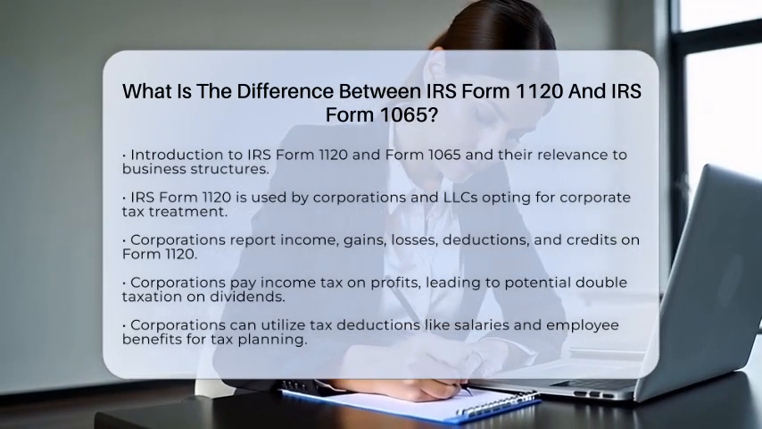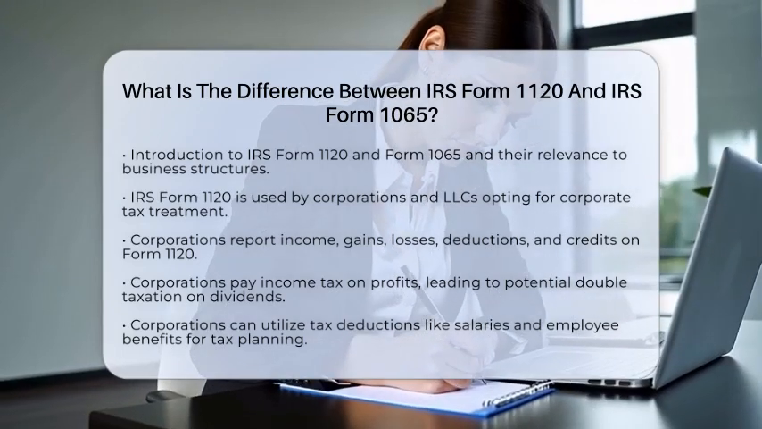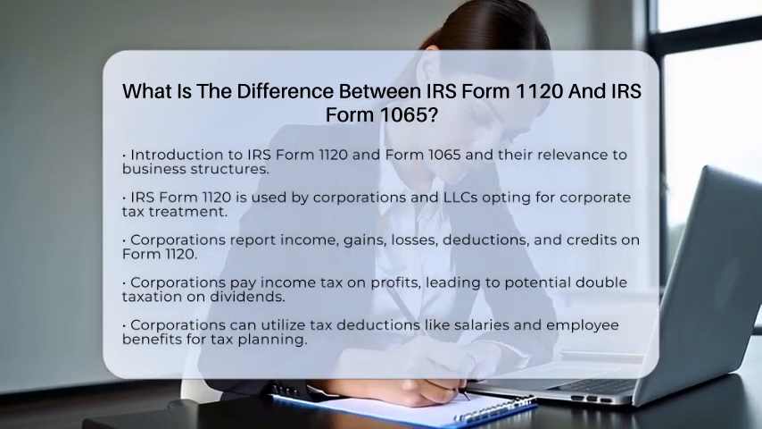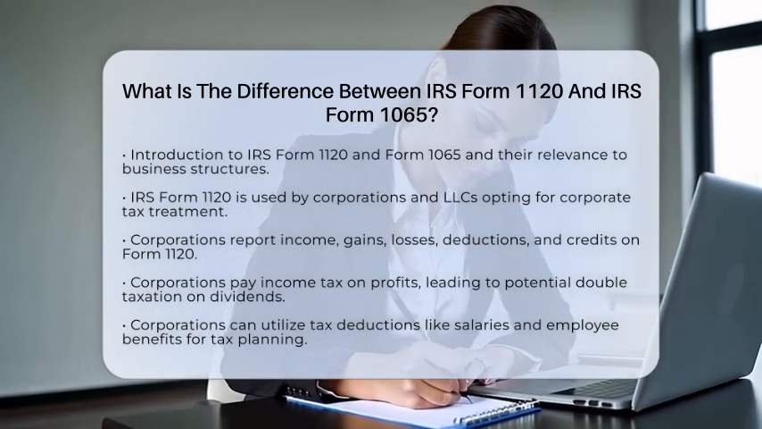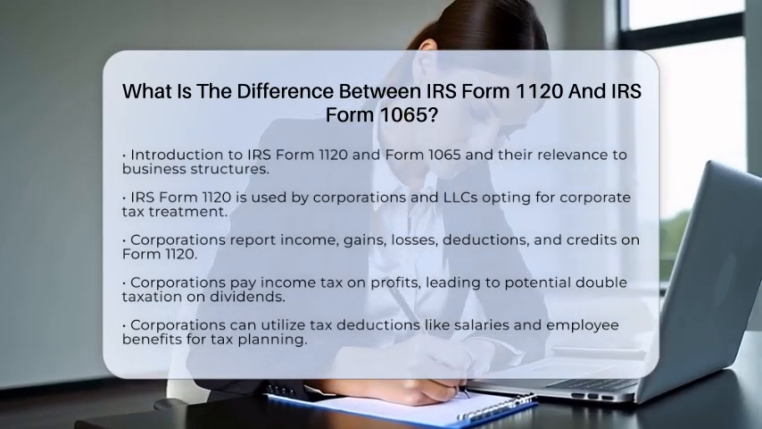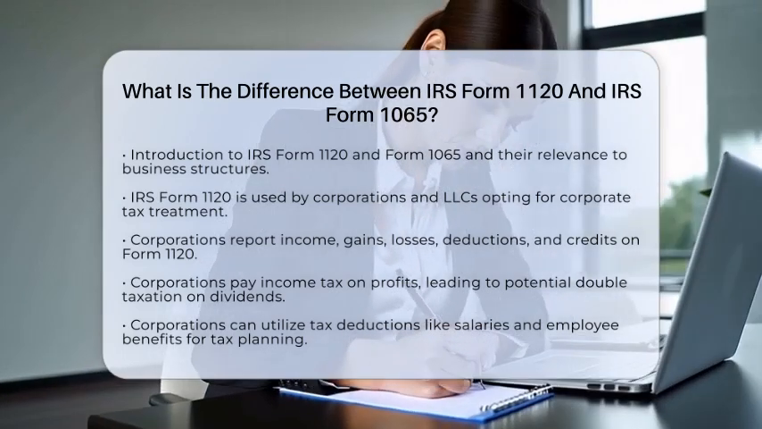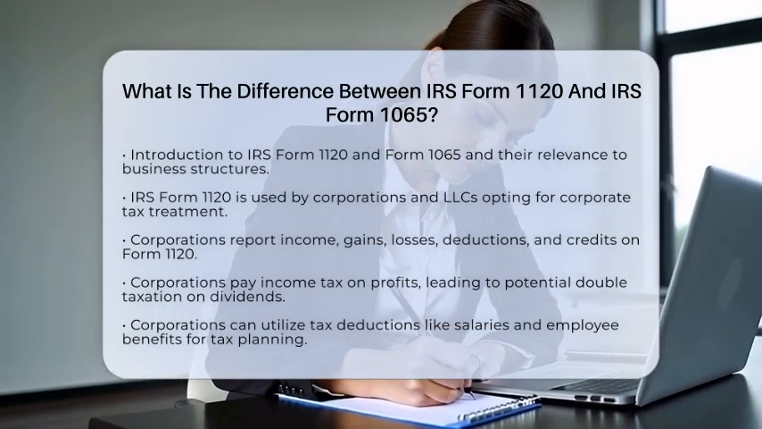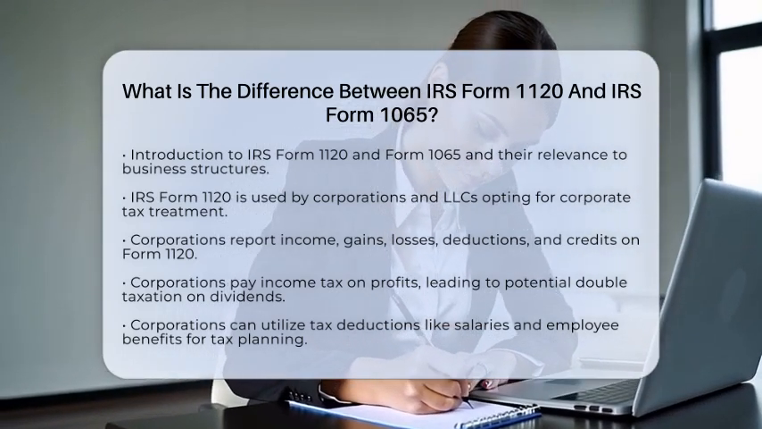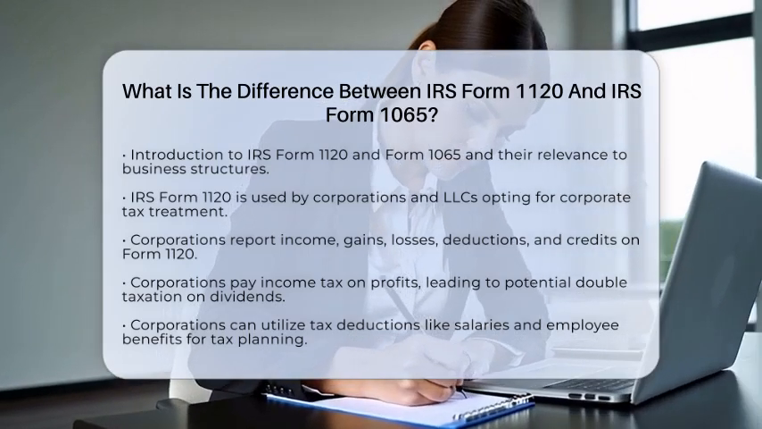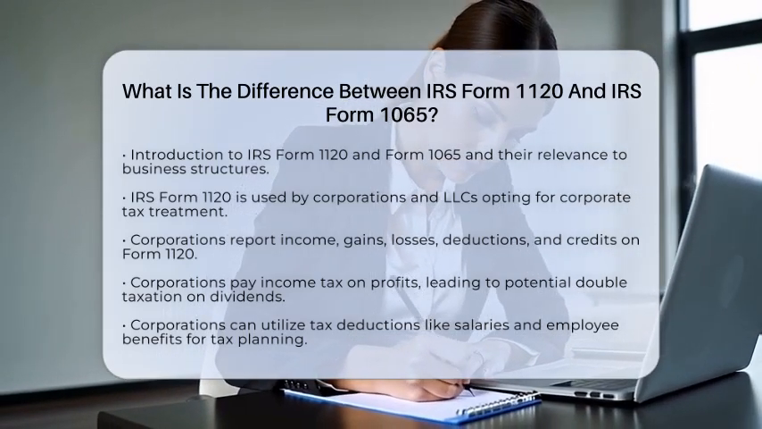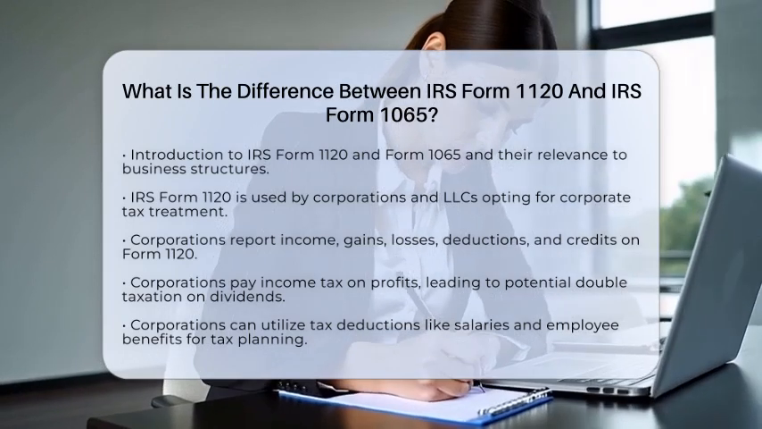First, let's talk about IRS Form 1120. This form is used by corporations, including C corporations and limited liability companies that choose to be taxed as corporations. When a corporation files Form 1120, it reports its income, gains, losses, deductions, and credits. The corporation itself pays income tax on its profits.